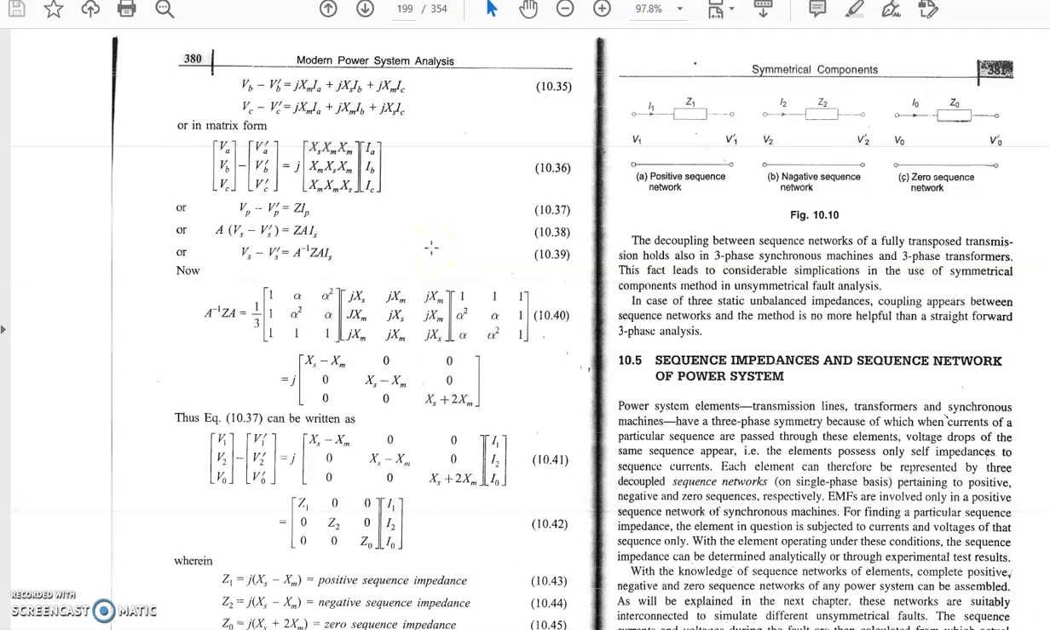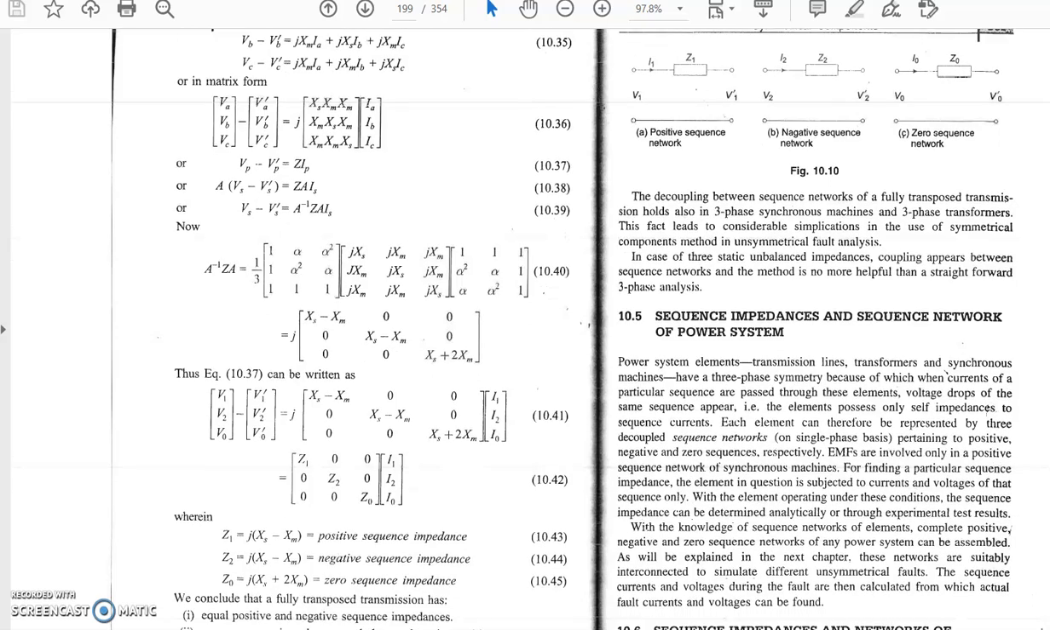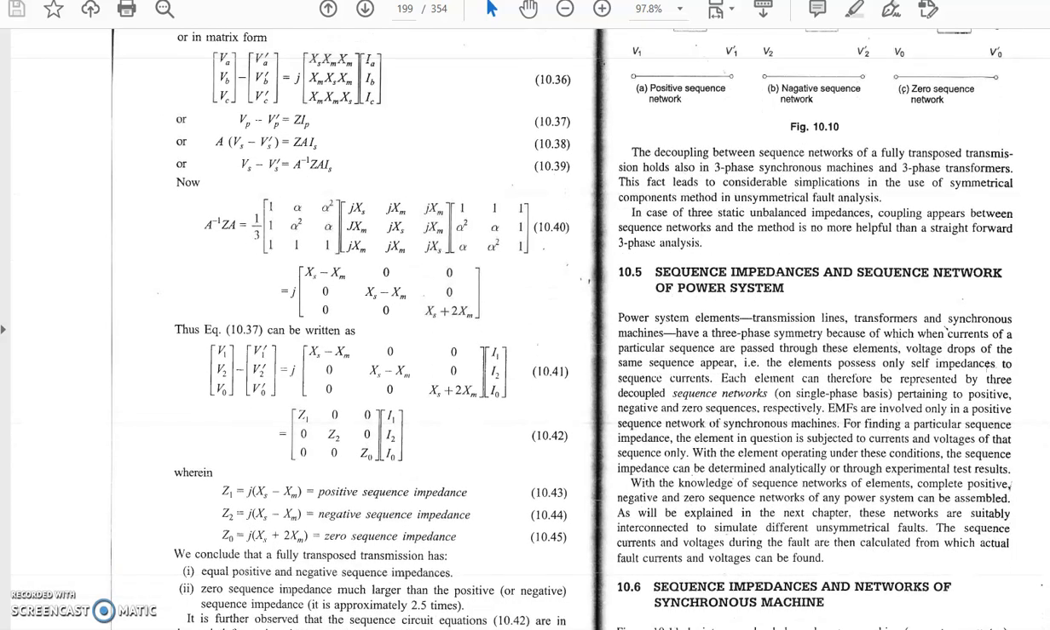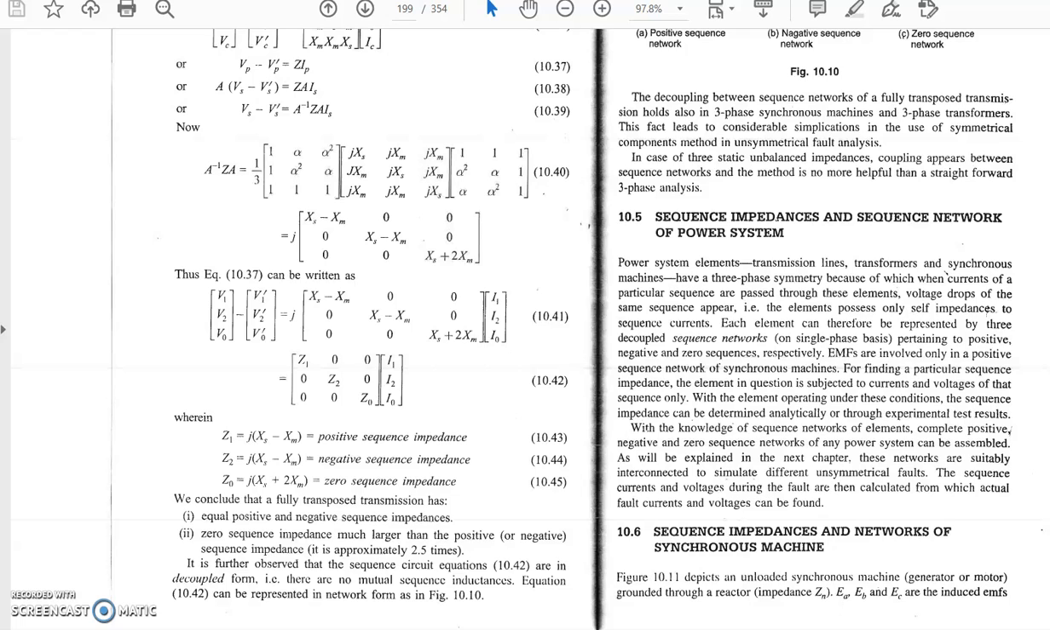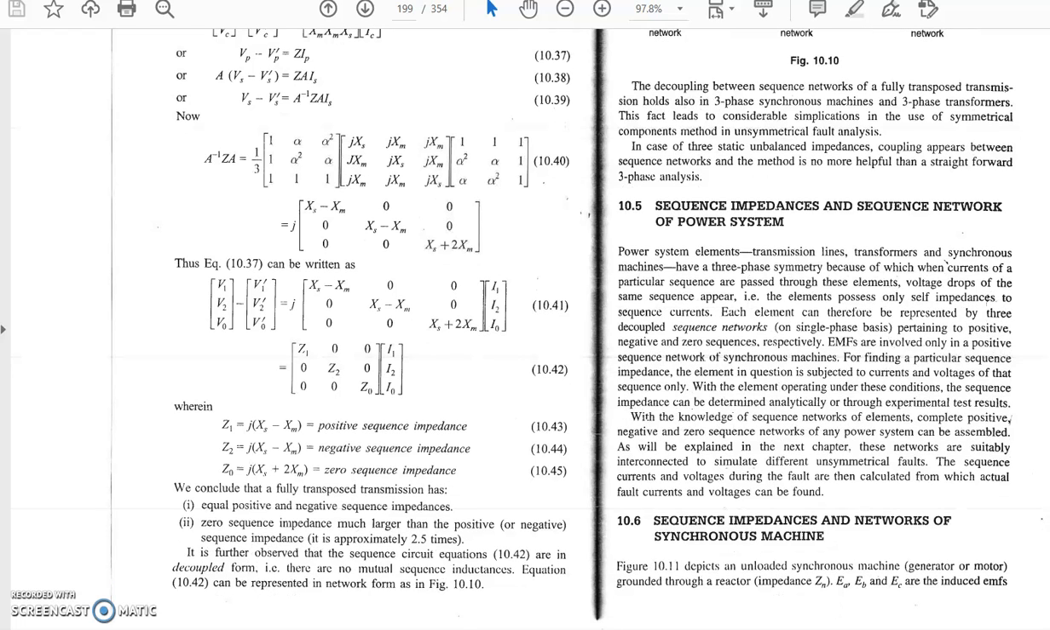Dear students, in the last class we discussed the sequence impedance and network of the transmission line. Now we will discuss the second component of the power system, which is the synchronous machine. We will discuss in this class the sequence impedance and sequence network of the synchronous machine under unbalanced conditions, or during the sequence supply, positive, negative or zero sequence supply.